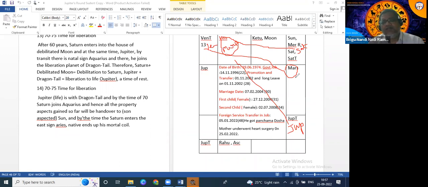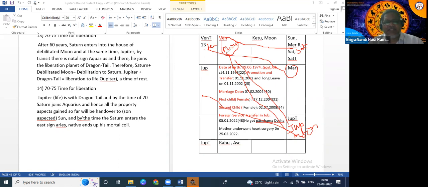Whenever Venus aspects Mars or Mars aspects Venus, during that month, and whenever transit Jupiter or transit Saturn aspects Venus, during that year, and whenever the moon aspects, the transit moon is also here, the moon is aspecting Jupiter and Venus at the same time. The transit moon is aspecting Venus and Jupiter that day. So now the year has come, the month has come, and the day has come.